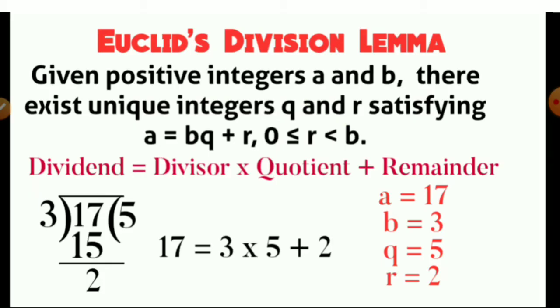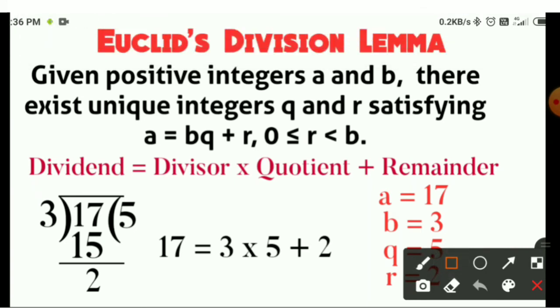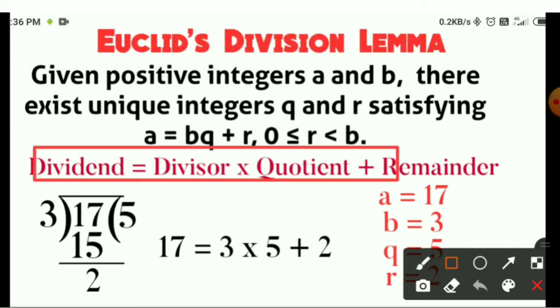So now, Euclid's division lemma. According to this lemma, if you are given two positive integers a and b, then there exist unique integers q and r which satisfy the equation a = bq + r, where r is less than b but greater than or equal to 0. In simple language, dividend equals divisor multiplied by quotient plus remainder.